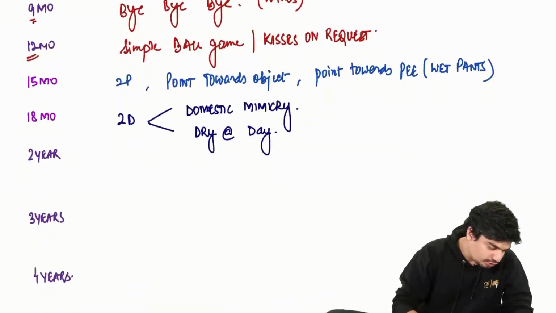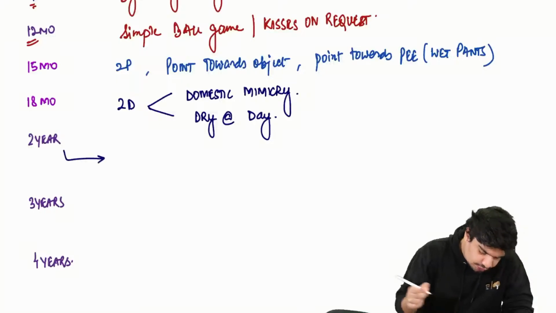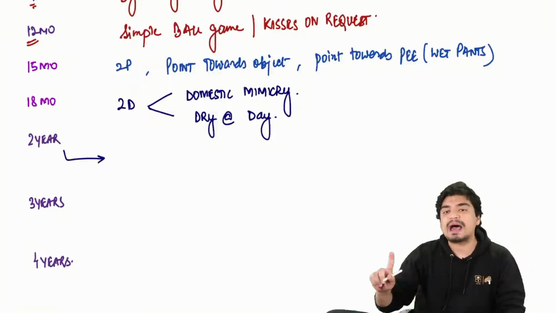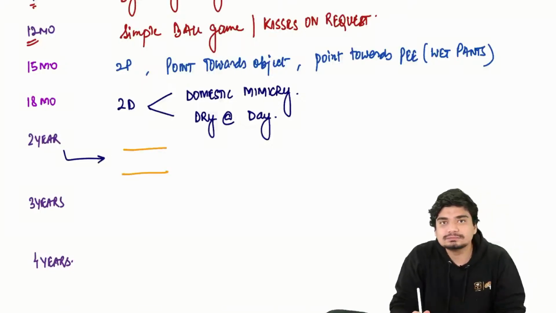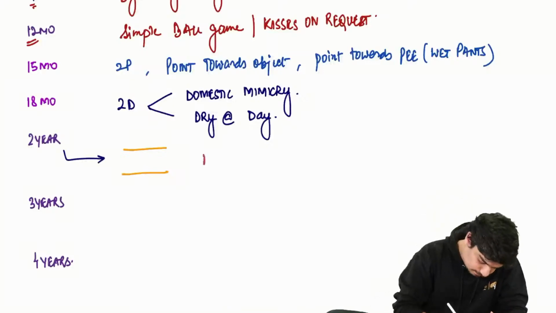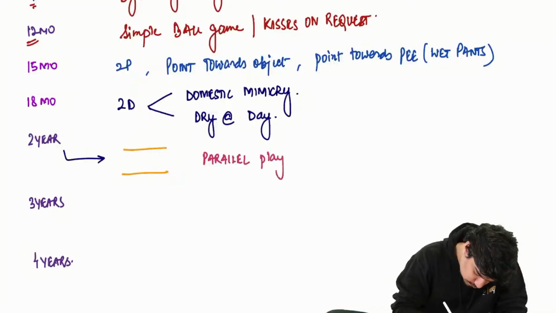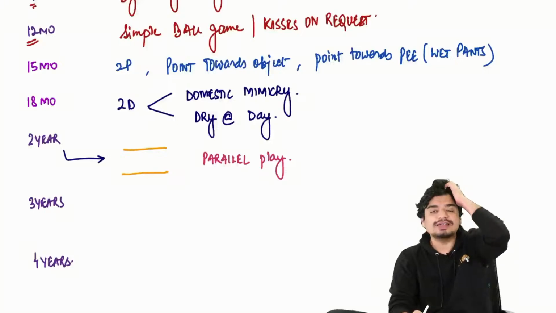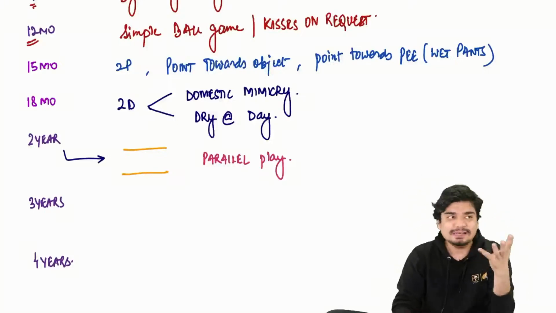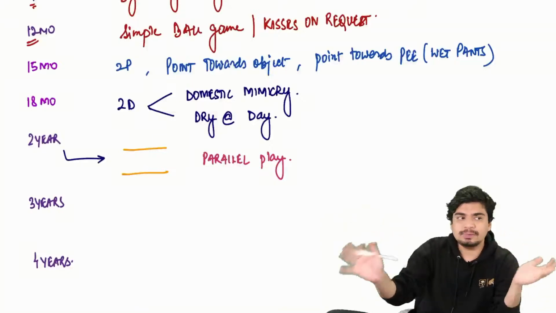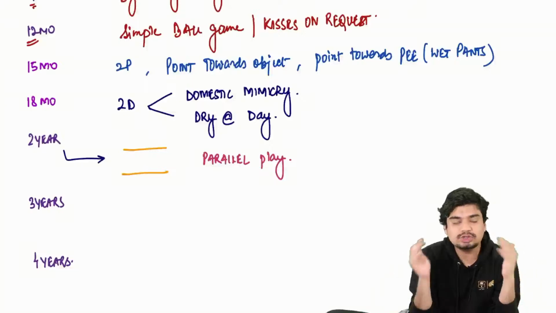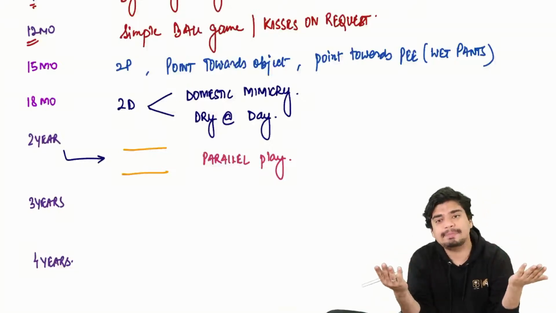At 2 years of age, 2 years means 2 parallel lines. So child will have what is called parallel play. What is parallel play? Basically, in a single room, if you have 2 children, both the children will pick up their own sets of toys but won't play with each other. So that is what's called parallel play. They will be playing parallelly.